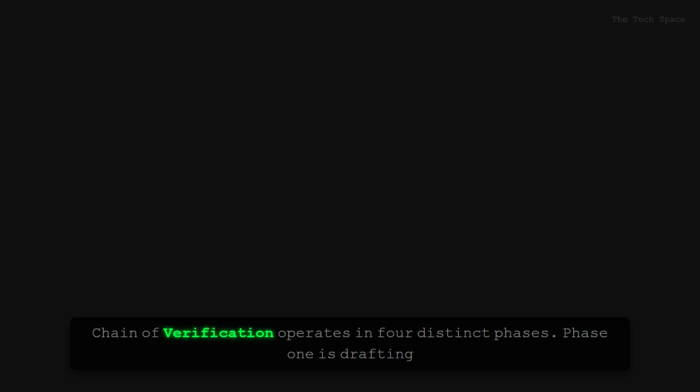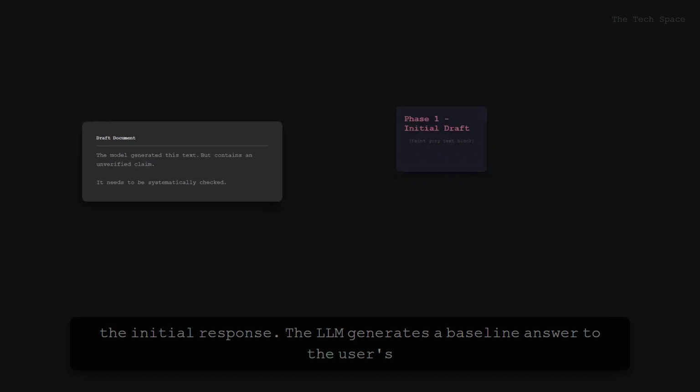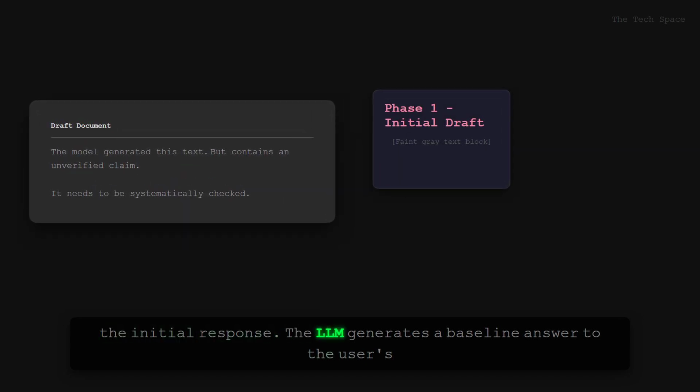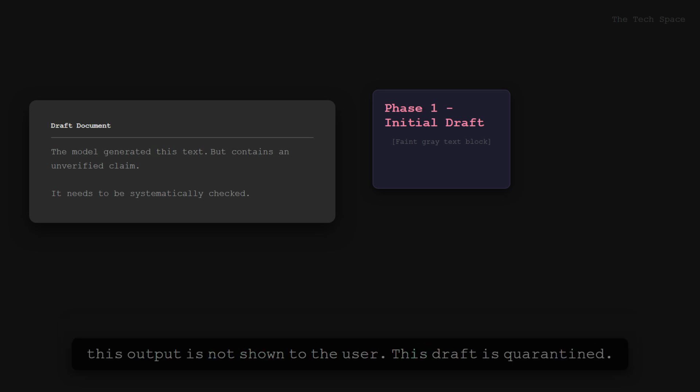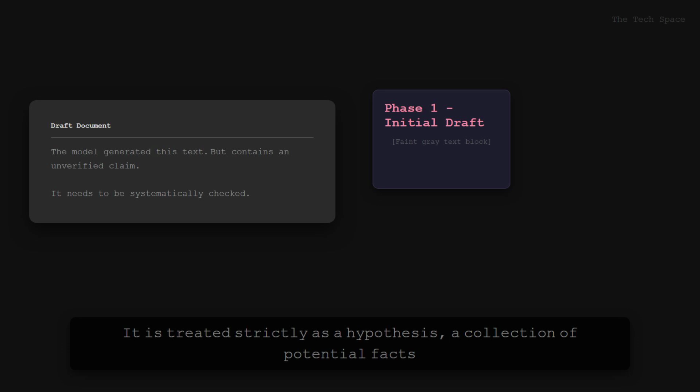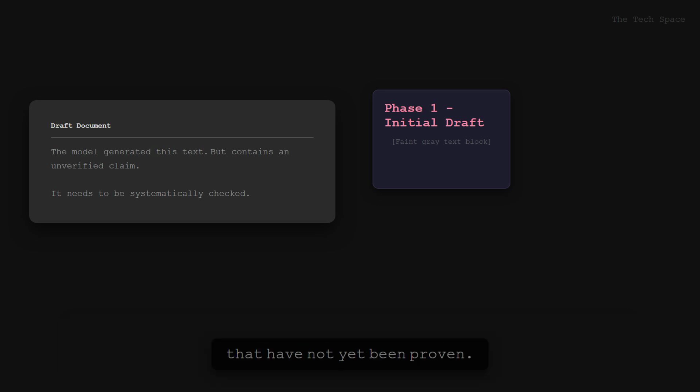Chain of Verification operates in 4 distinct phases. Phase 1 is drafting the initial response. The LLM generates a baseline answer to the user's prompt using its standard generation capabilities. However, unlike a standard LLM interaction, this output is not shown to the user. This draft is quarantined. It is treated strictly as a hypothesis, a collection of potential facts that have not yet been proven.